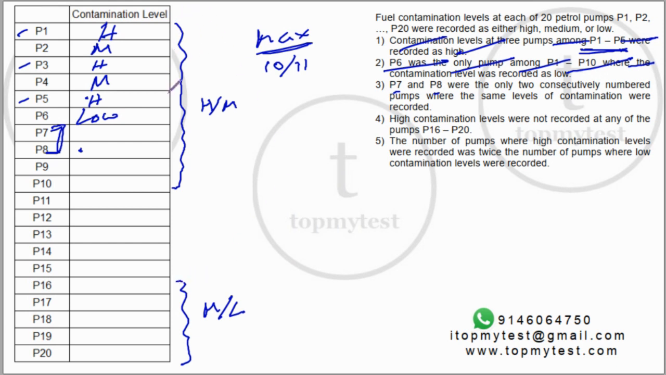So high can be only from 1 to 15, which means the maximum value for high can be either 9 or 8, even if we try to get both of them, right? Maximum will be half of 15, 8, right? Okay. So the maximum value of high will be 8. Now this we can use in the last one. The number of pumps where high concentration levels were recorded were twice the number with low concentration levels recorded. Okay. So let's just write this down and then come back and do this.